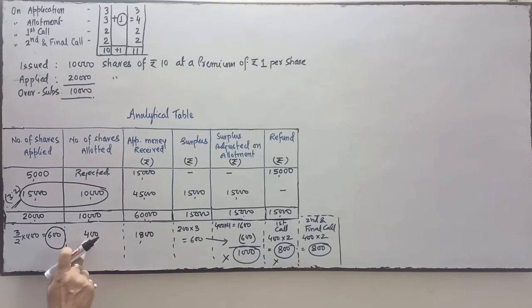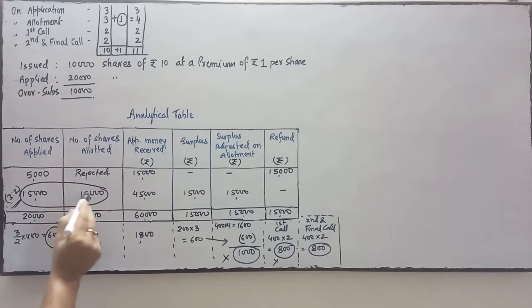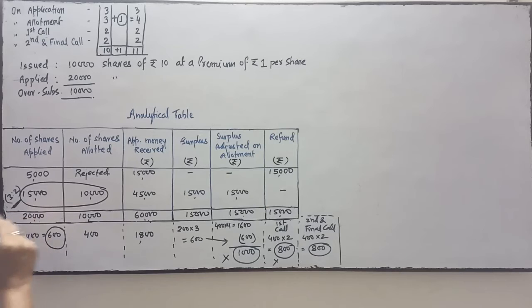So we have to see how many shares they applied for. Proportion of 15,000 and 10,000 is 3:2. Pro rata is 3:2. So 3 by 2 into 400, 600. It means to whom 400 is allotted, they have applied for 600.